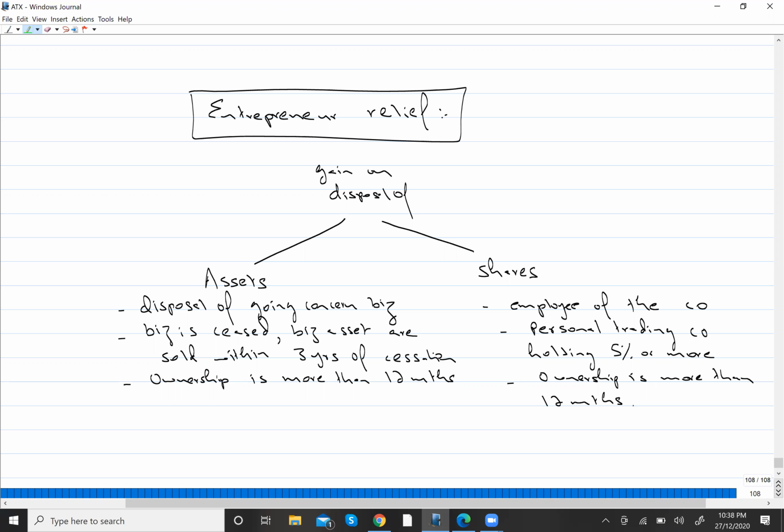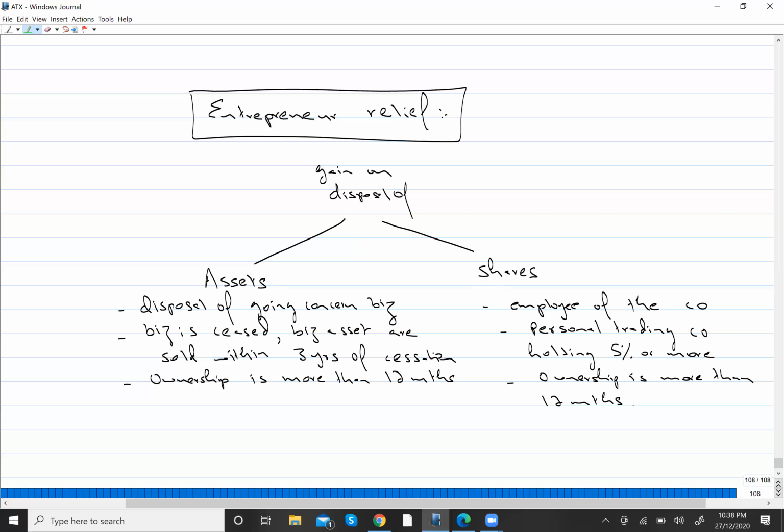So first of all, we need to look at the conditions. We need to know what the conditions are, and later on we will see how this relief will work. So let us quickly look at the conditions for ER relief. ER relief is available on gain on disposal of assets or shares, if certain terms and conditions are fulfilled.